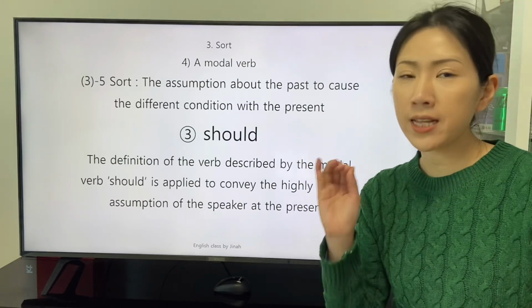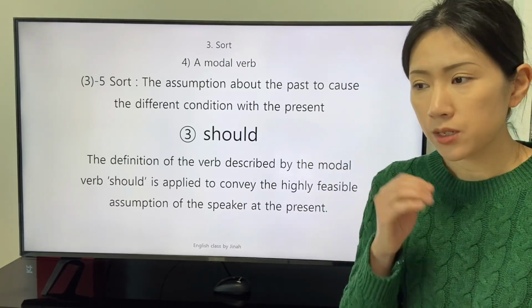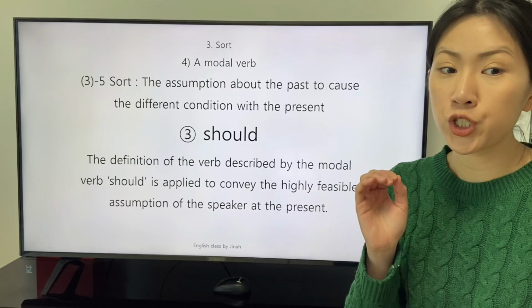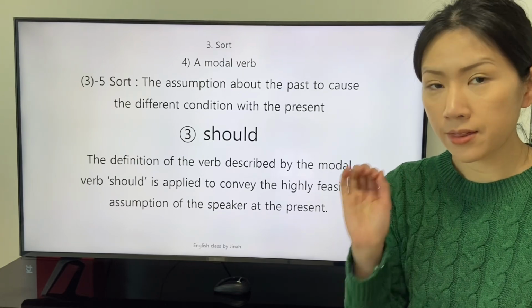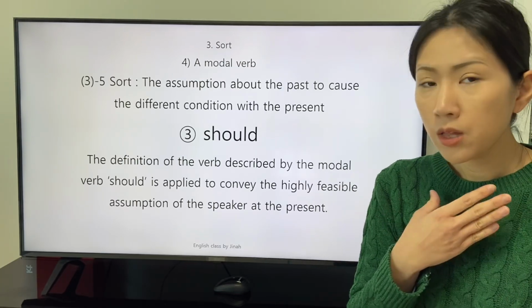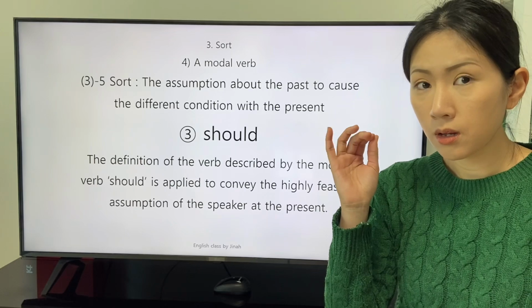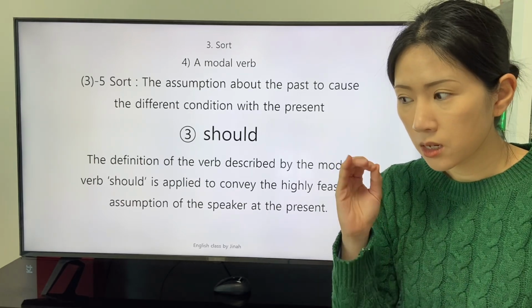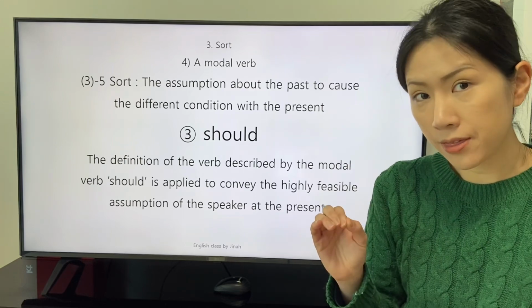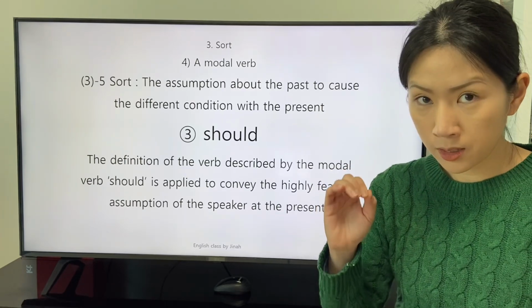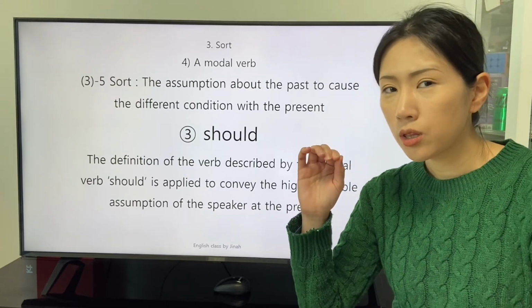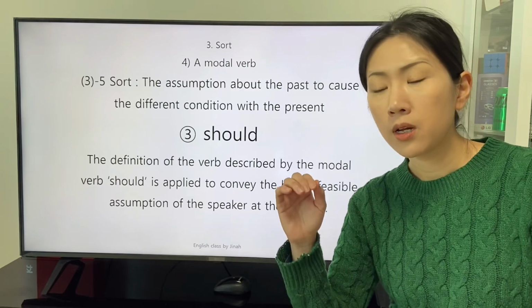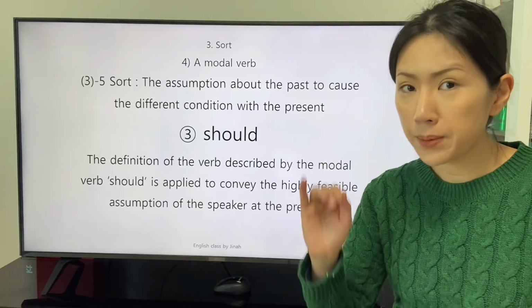The genuine intention conveyed with the modal verb should is that the speaker has at the present the faith in that the definition of the verb shall be actualized.